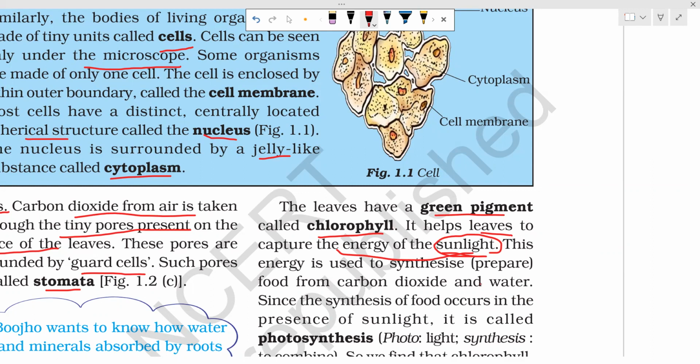This energy is used to synthesize food from carbon dioxide and water. Something you are producing means you require energy. Where does this energy come from? This energy comes from the sunlight. And who helps to trap or capture it? The chlorophyll.